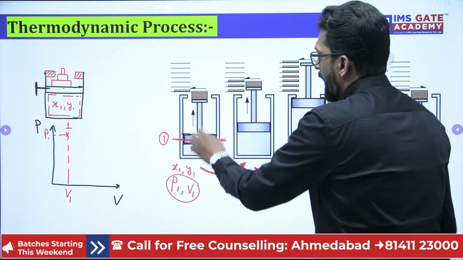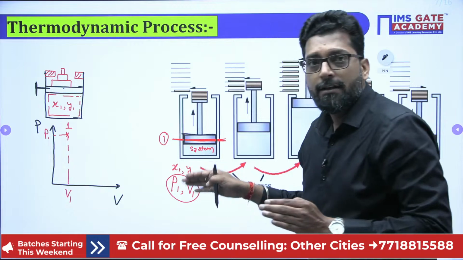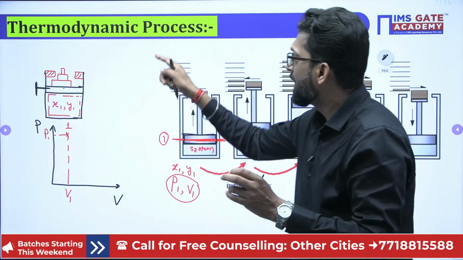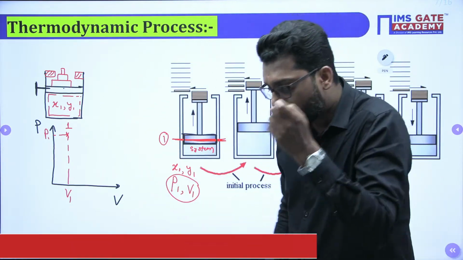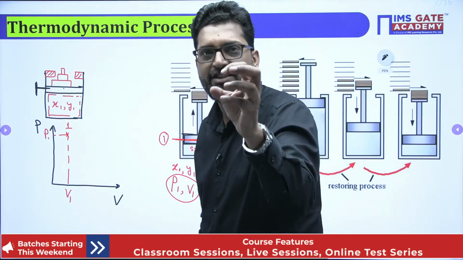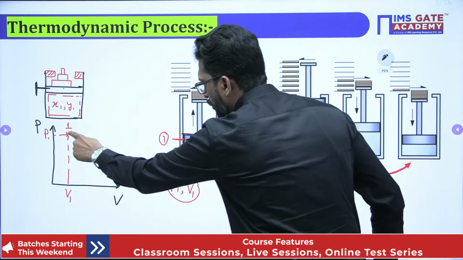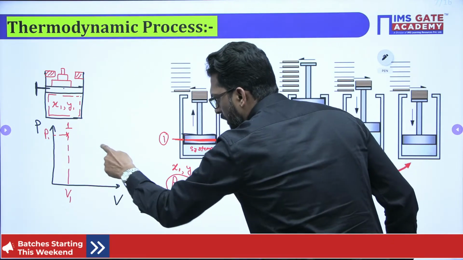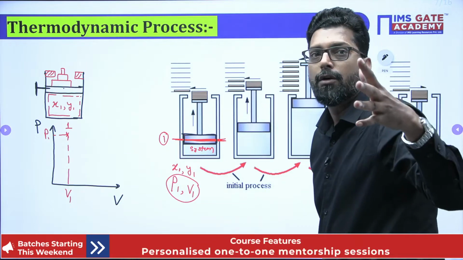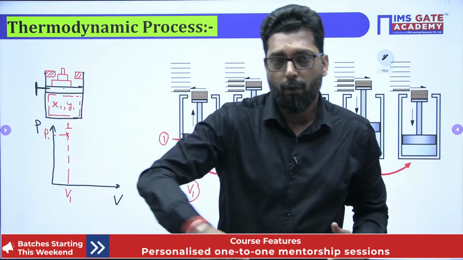Now, what happens if you draw the path, the thermodynamic process or path? The process or path is a series of static equilibrium points. That means a locus. If you draw a path, you must have a locus, otherwise you cannot draw. If I am going from this office to home, what is my path?